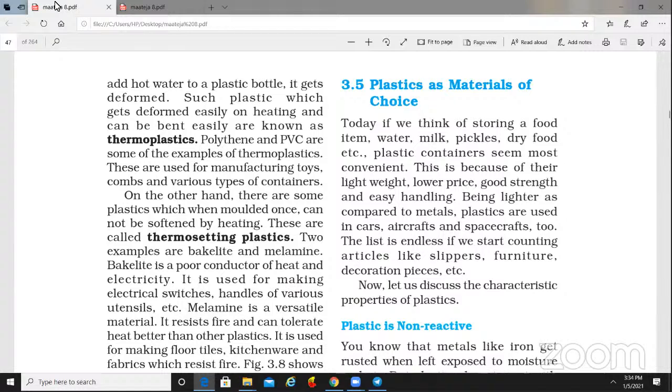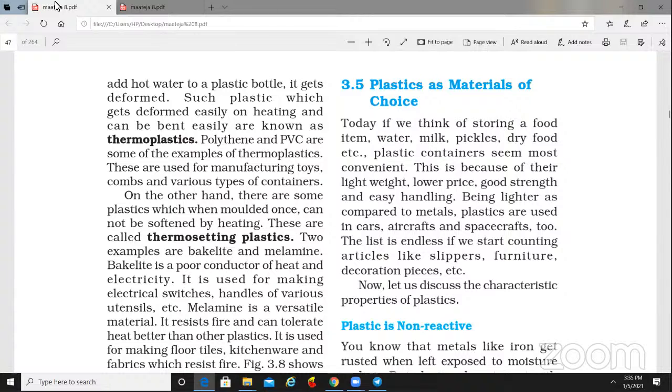So that's why people are using plastic. What are the properties of plastic? First point, plastic is non-reactive, and second, it does not react with water and air, whereas iron reacts with water and air and gets rusted very easily. Second point, plastic is light. Plastic is very light and it is also very strong.